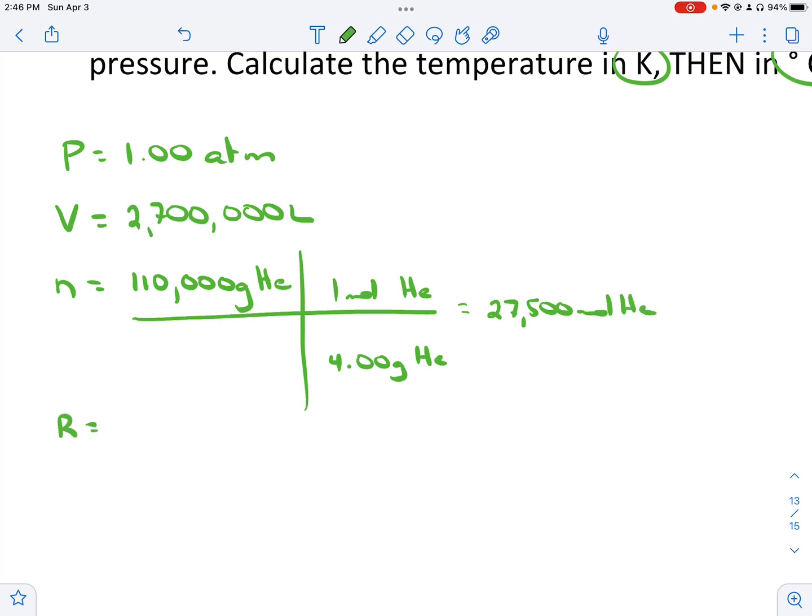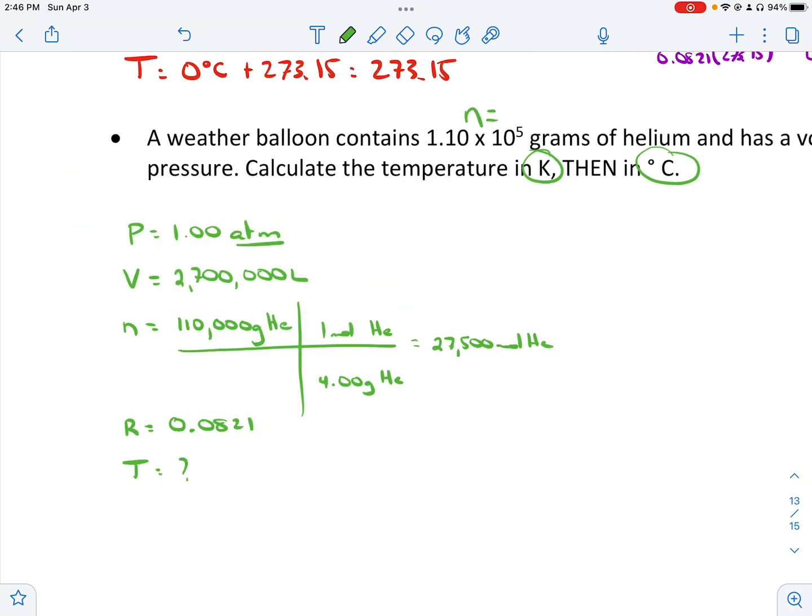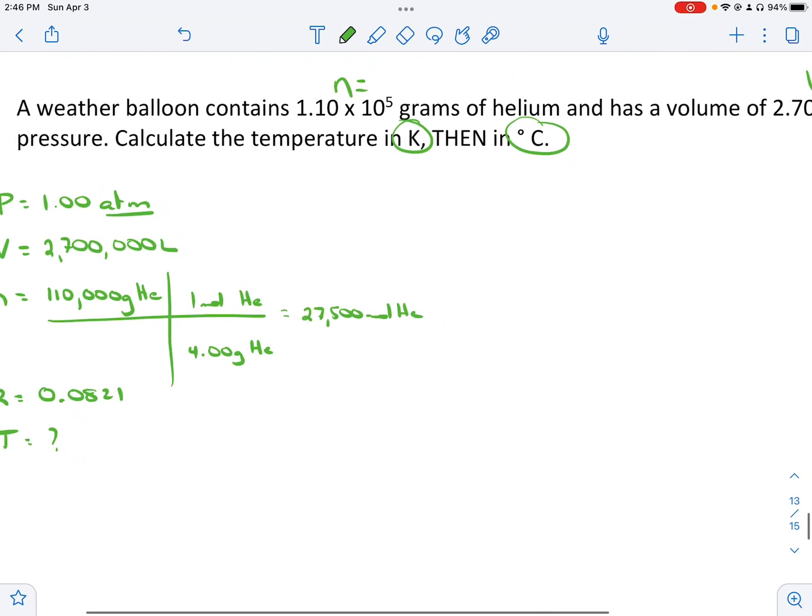R is our gas constant. We're at atm, so we're going to use 0.0821. And T, our temperature, is what we're looking for, that's our question mark. Let's get ready to plug all this in. We know PV equals nRT. Our P is 1. We have a big, huge number for volume, 2,700,000. Our N is 27,500.